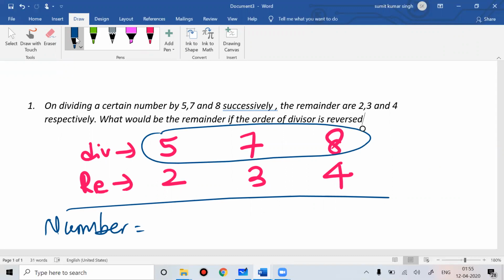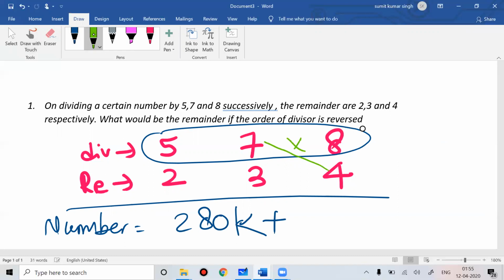What are the divisors you have? Here your divisors are 8, 7, and 5. So 56 into 5, which is 280. So write 280k plus. Now how to find the remainder term?